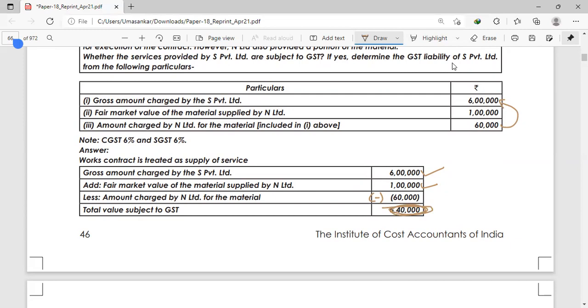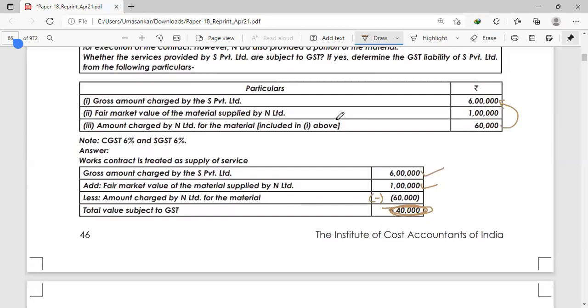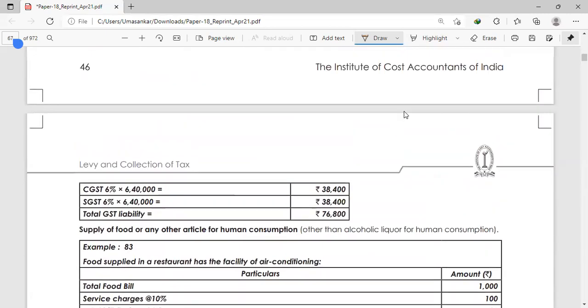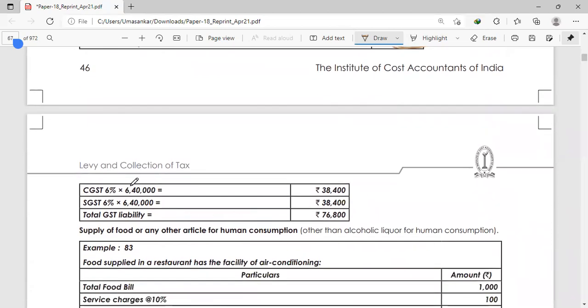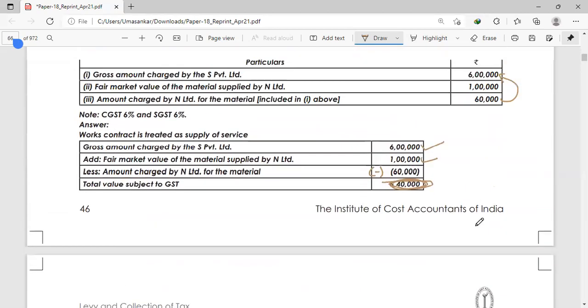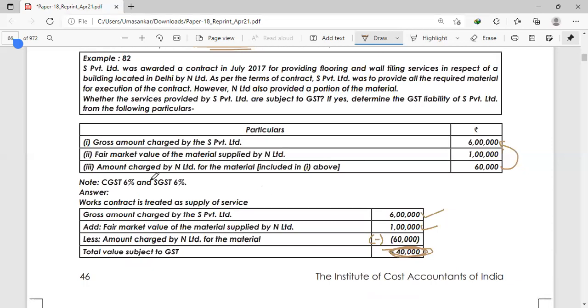So you got my point? Understood what I mean by works contract? So GST will be levied on 6 lakh 40,000. 6 lakh 40,000 into 6% plus 6% is 12%. Okay. So the total GST will be 76,800. See, in the question it is already given CGST 6%, SGST 6%. So it will be considered as 12%.